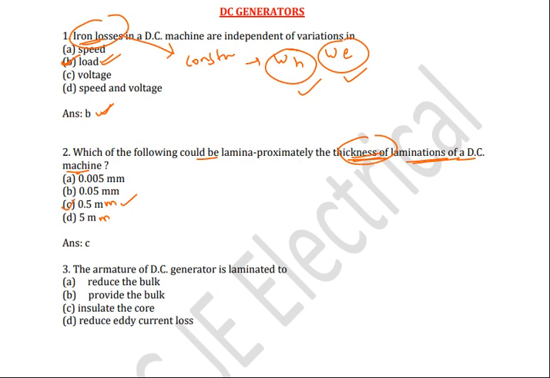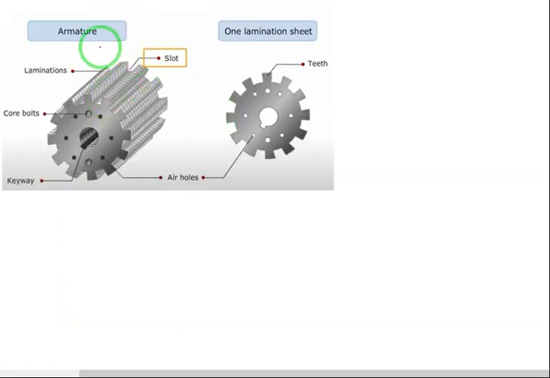See in practical, this is the armature. In this armature you can see this is one sheet of lamination. This bunch of lamination sheets forms the armature here. One lamination sheet we have taken here and it will appear like this. This is called teeth and these are the air holes. And here, what is the thickness of each lamination?